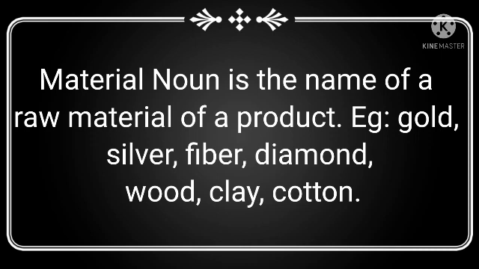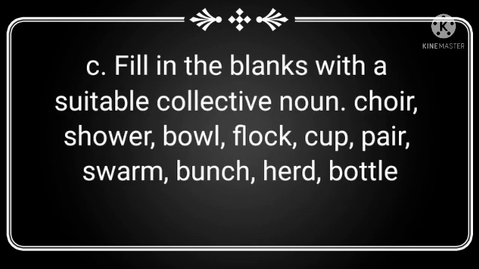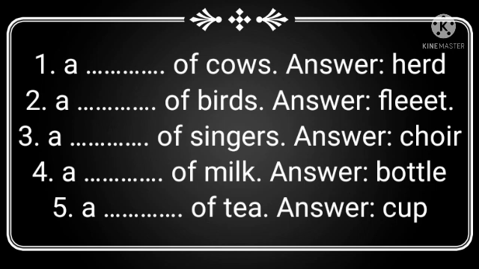Now we'll move on to the book back exercise. Fill in the blanks with the suitable collective noun: choir, shower, bowl, flock, cup, pair, swarm, bunch, herd, bottle. First one, a dash of cows. Answer, herd. Second one, a dash of birds.